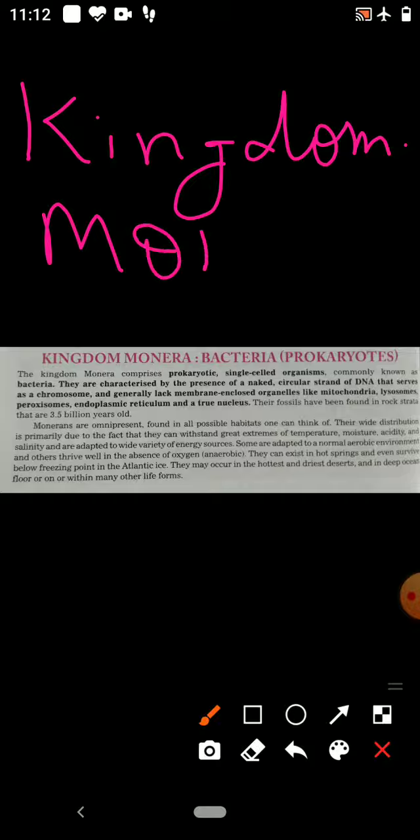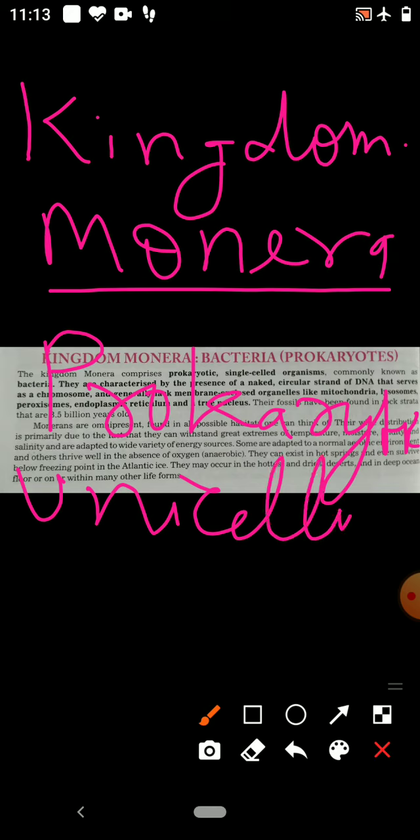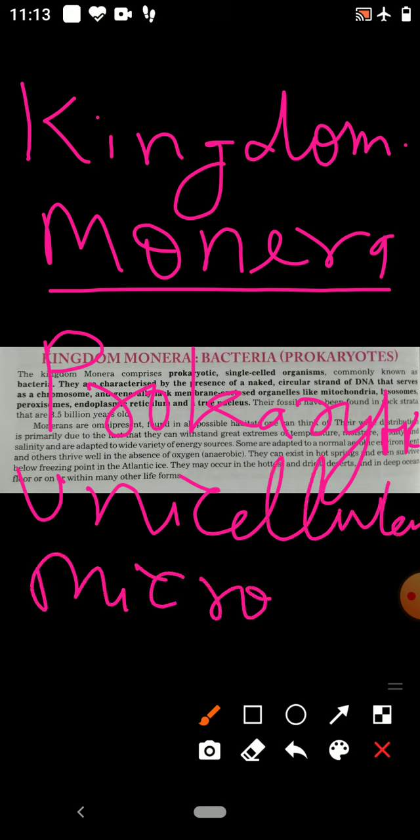Which organisms are kept in kingdom Monera? The organisms which are prokaryotic, unicellular, and microscopic. It means the organisms which do not have a well developed nucleus.